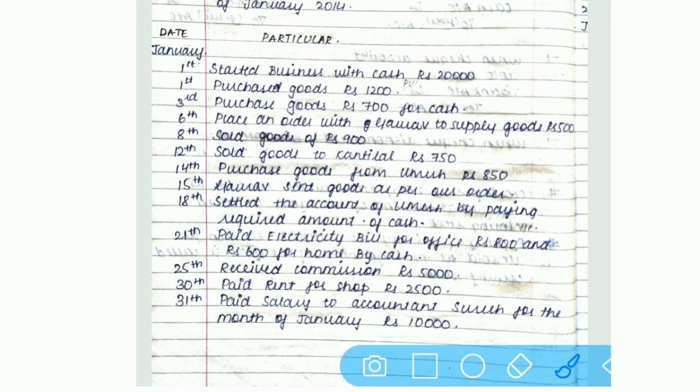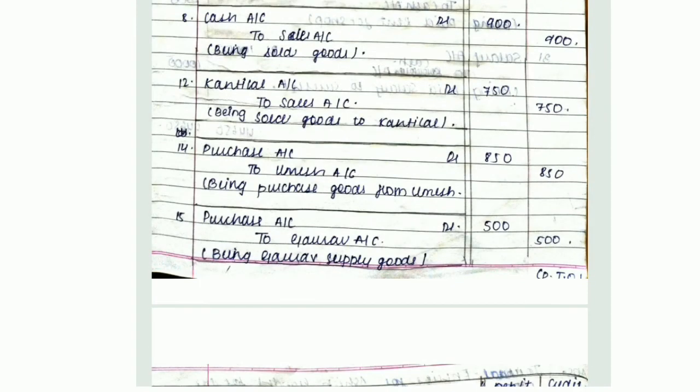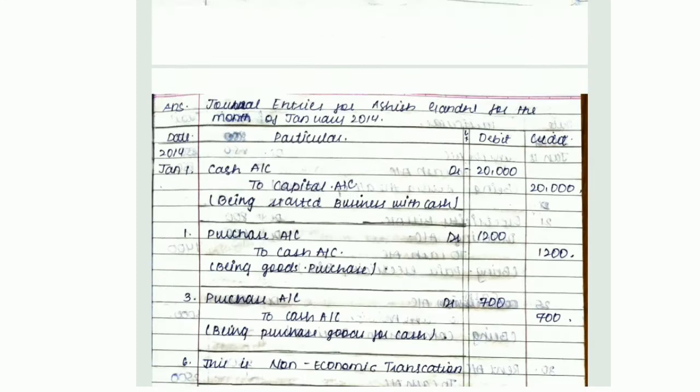Next is 12th. Sold goods to Kantilal rupees 750. Now name is given over here that we have sold goods to Kantilal, but a word is not given over here whether it is sale on cash or on credit. When only name is given, then it is considered as our credit transaction. So we have sold the goods to whom? To Kantilal. So who is the receiver over here? Kantilal. So you can see over here Kantilal account debit to sales account credit, and again write down the narration.